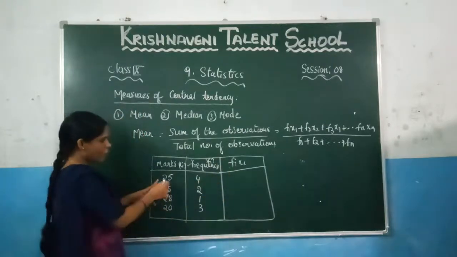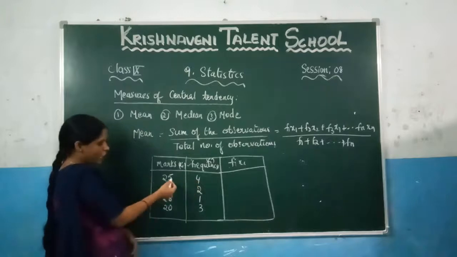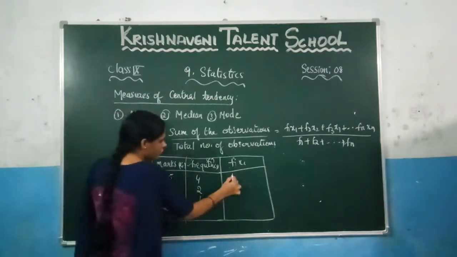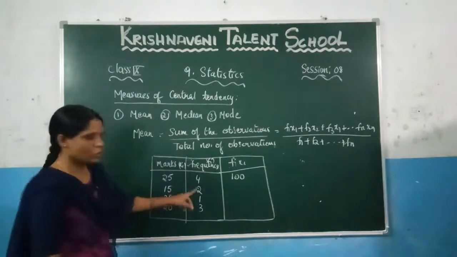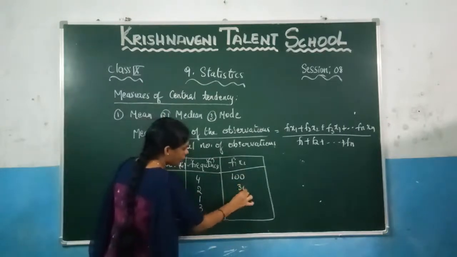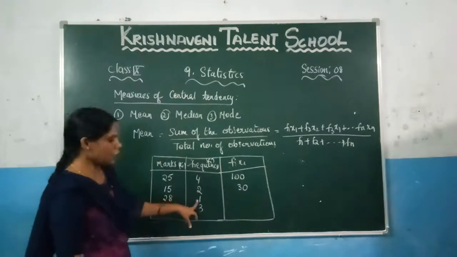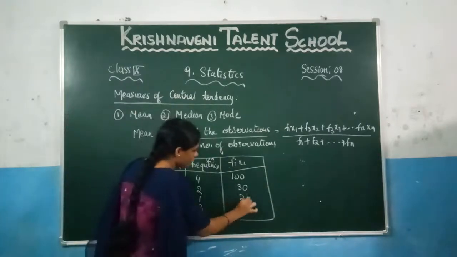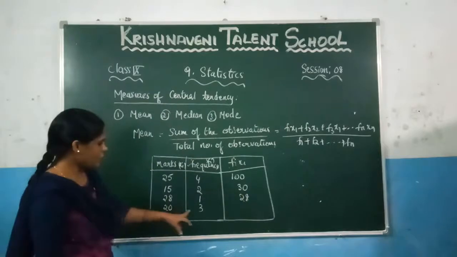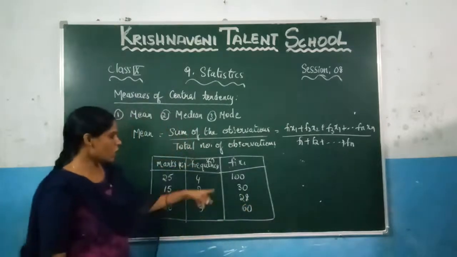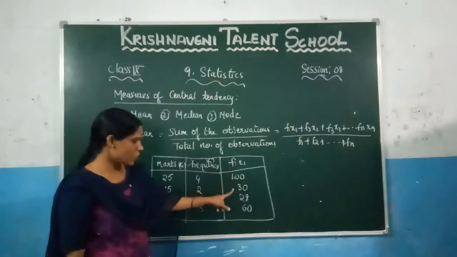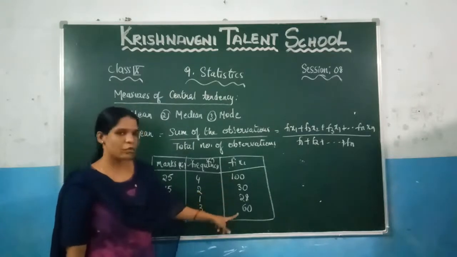So here f1 into x1: 25 into 4 gives you 100, similarly 15 into 2 which is 30, and 28 into 1 which is 28. After that 20 into 3 which is 60. This is what f1x1, f2x2, f3x3, f4x4 are.